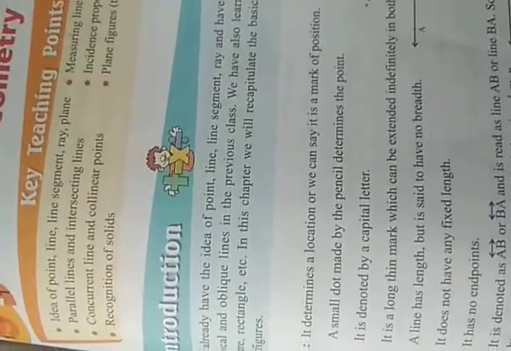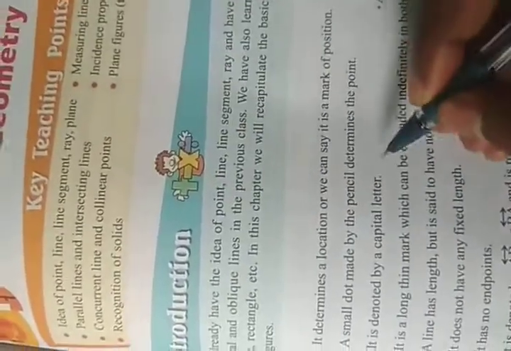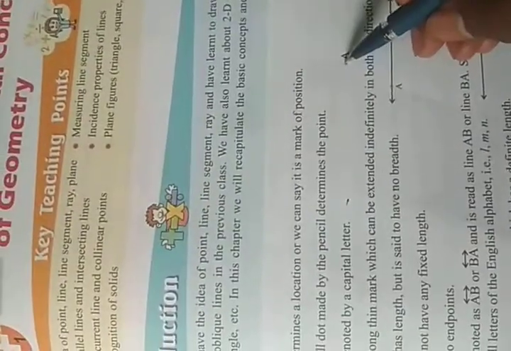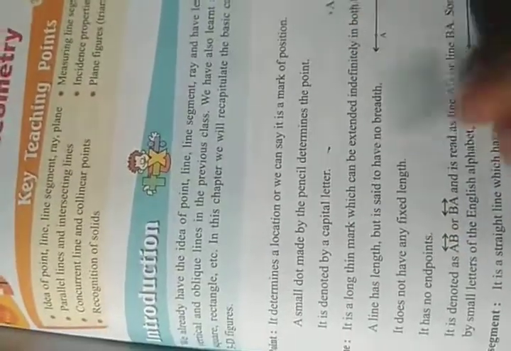A point means just a, you can give a, this is a point, this is a point. So it determines a location, or we can say it is a marked position. If you mark any point, like look at this, A is a point here. This is a point, and I have given the name of the point as A.